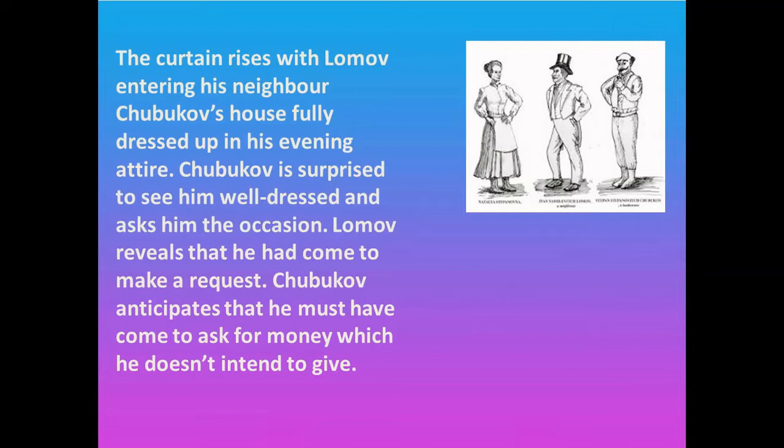As neighbors, Chubukov perhaps has a better idea of Lomov's character or habits. That is why he assumes that perhaps he has come to ask for some money, that he wants him to lend some money to him. So this is what he thinks, and obviously that is something which Chubukov doesn't want to do.